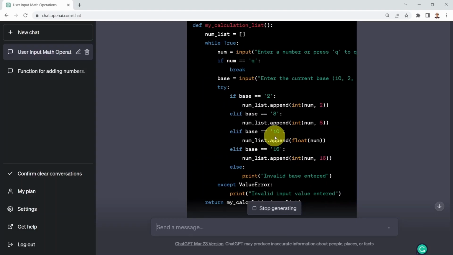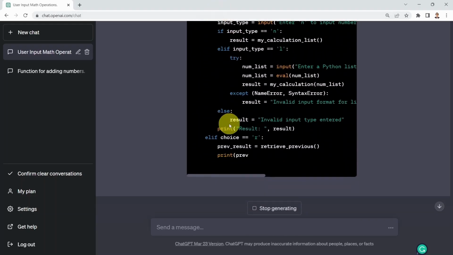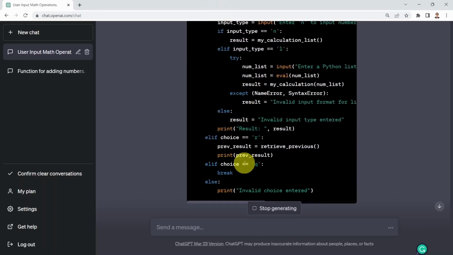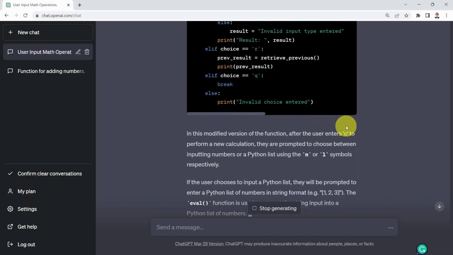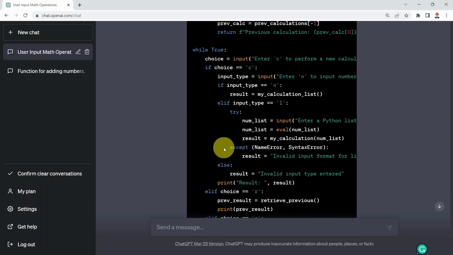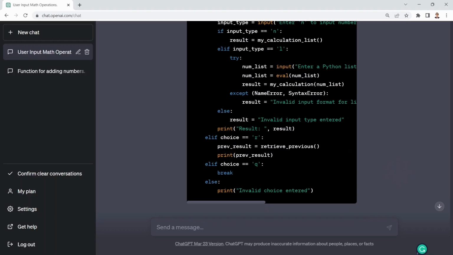It's building upon the previous features that ChatGPT has built in the previous prompts for us. Again, right now we have a much longer code, and you don't have to do anything pretty much. You can simply copy that code, and you can go ahead and modify it, of course, for your liking.